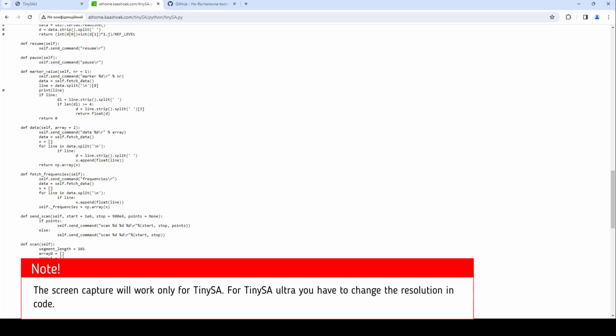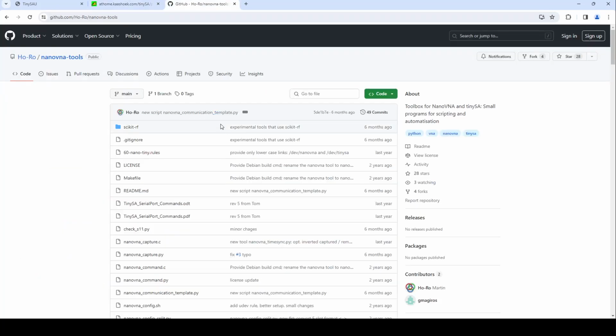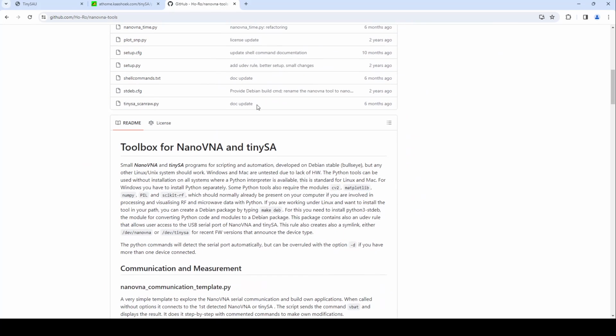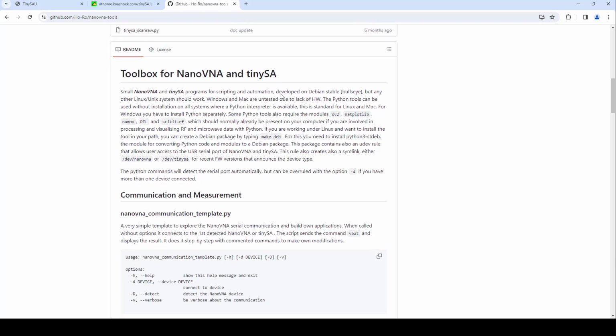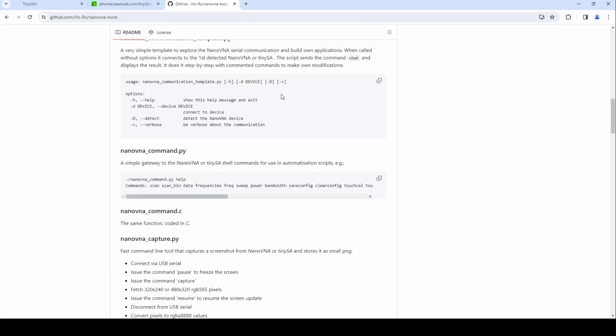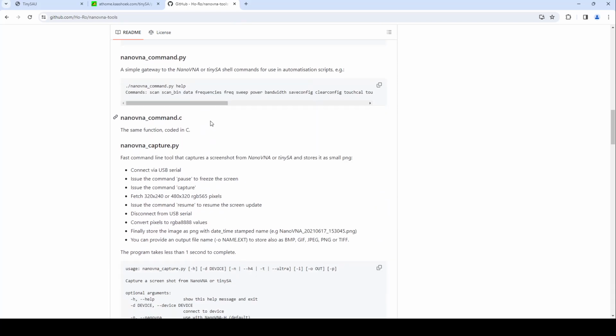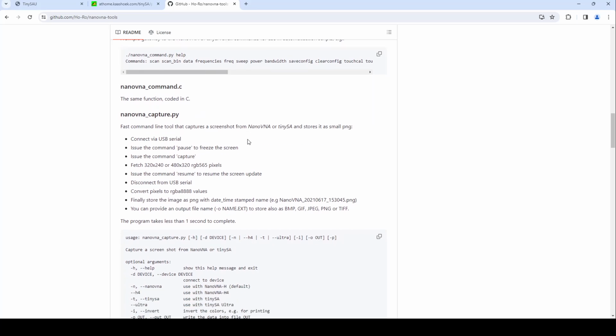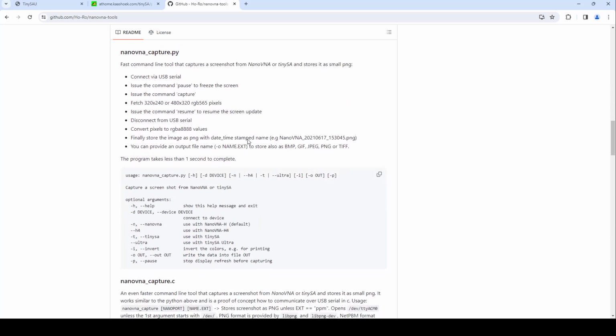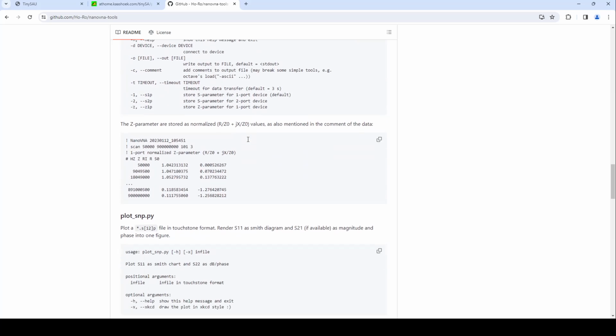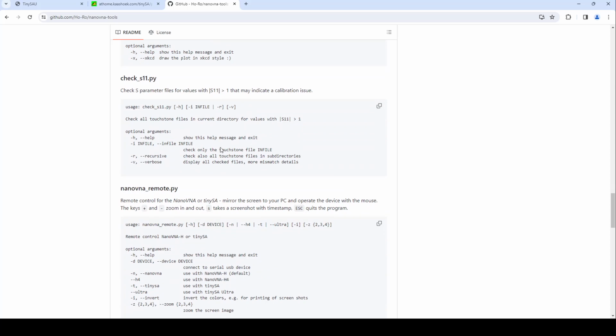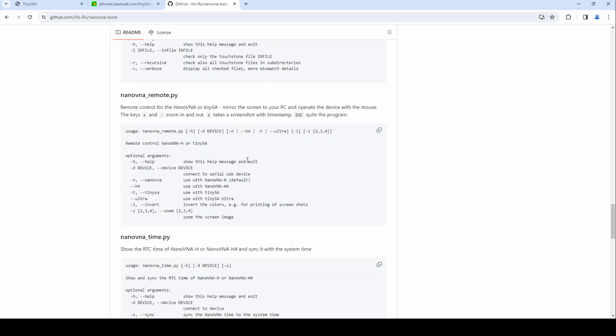But there is another way to control it. On this page of GitHub, NanoVNA tools, we have several scripts, a small toolbox for controlling NanoVNA and TinySA. So we're going to use several scripts from this page. The NanoVNA capture will help us capture the images from the TinySA, and on the next step we will use the NanoVNA remote script to remotely control our device.